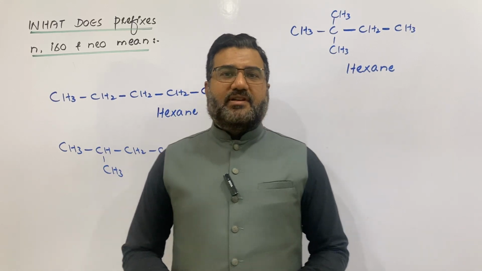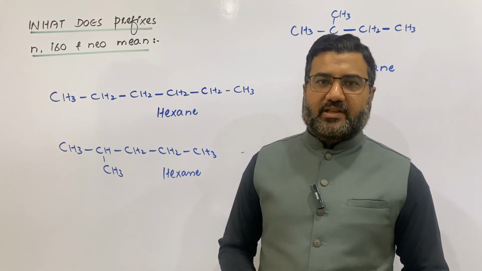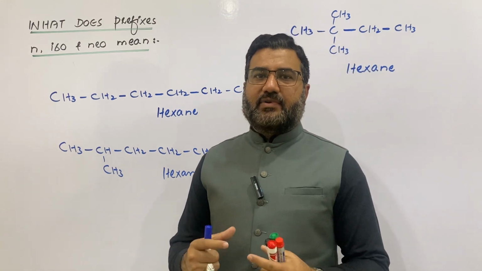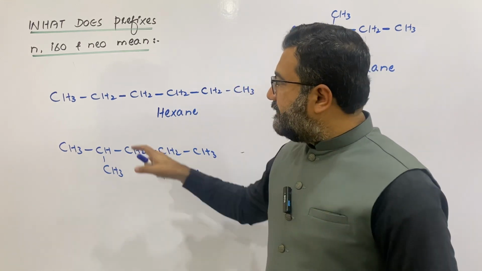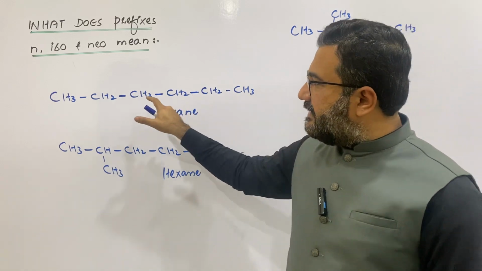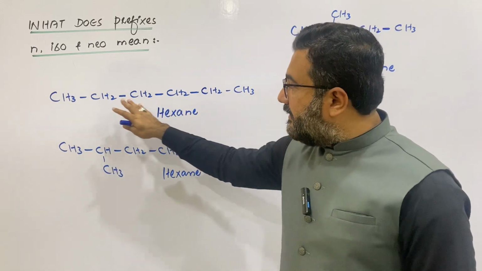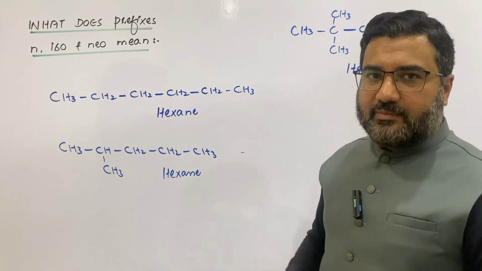In organic chemistry, we often see some prefixes like normal, iso, and neo. In this lecture, we will discuss what these prefixes mean. If there is an organic compound in which all the carbons are present within the chain and there is no substituent attached to that, then that alkane will be called the normal alkane.